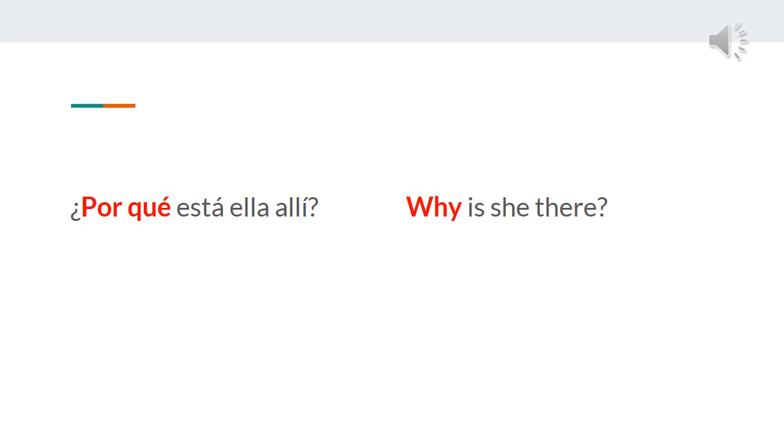Also, pay attention that when you're asking why, you usually respond with because, and the way that we spell because is porque, altogether without an accent. ¿Por qué está ella ahí? Ella está ahí porque está estudiando. For example, she's there because she's studying.